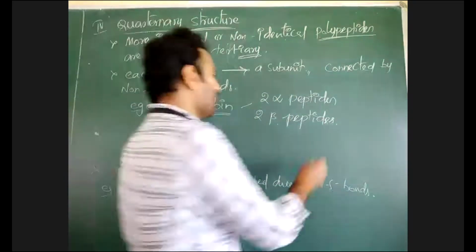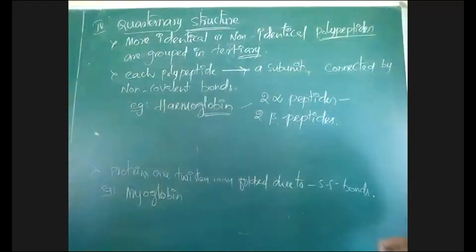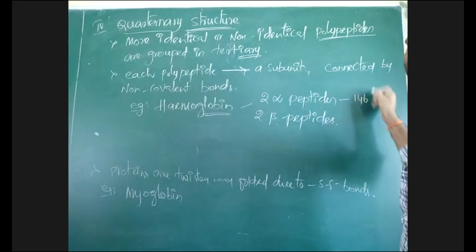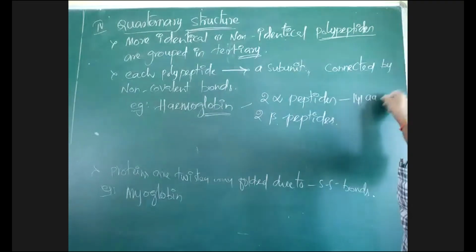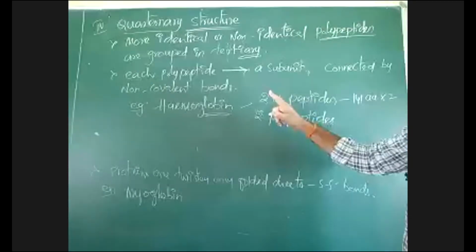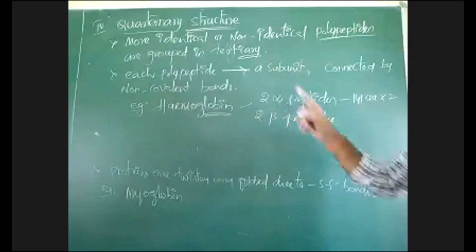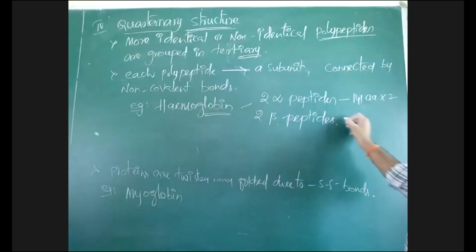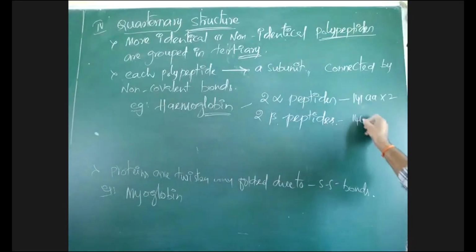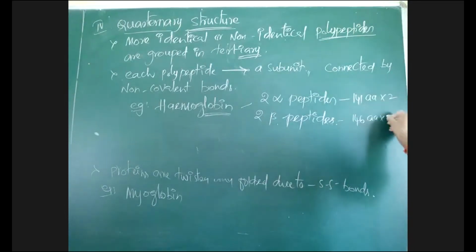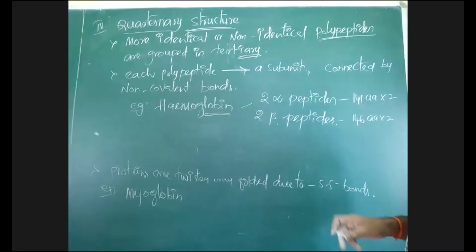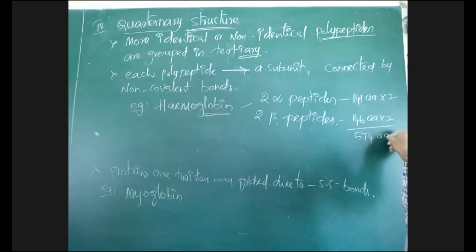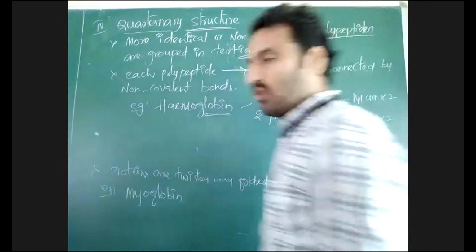2 alpha peptides are there. 1 alpha peptide has 141 amino acids, so 2 alpha peptides. And beta peptides, 146 amino acids into 2 beta peptides. Totally 574 amino acids are present in hemoglobin.